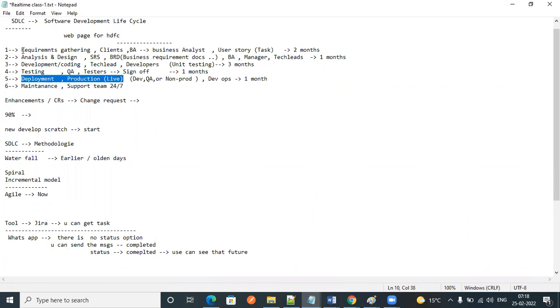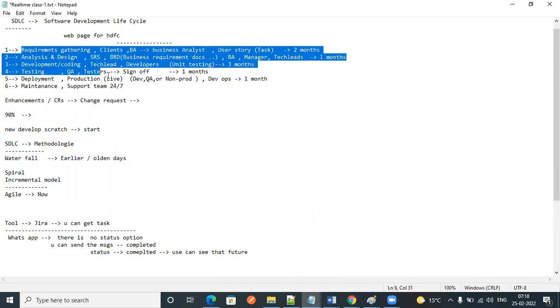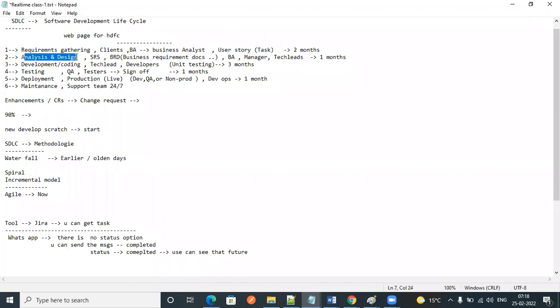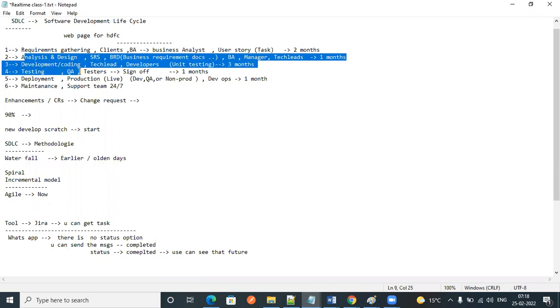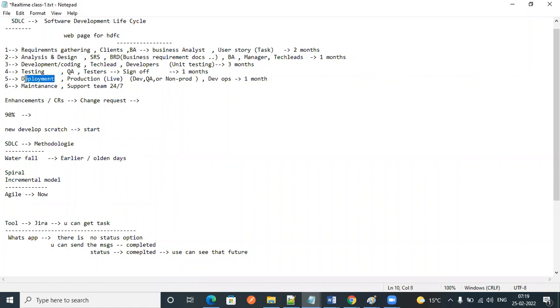Before going live, these are the steps involved. First one is requirements gathering. Once the requirements are completed, we'll do analysis and design. Once analysis and design is done, we'll start development. Once development is complete, we'll move to testing. Once testing is done and they give sign off, meaning everything is okay, we'll move the code to production.